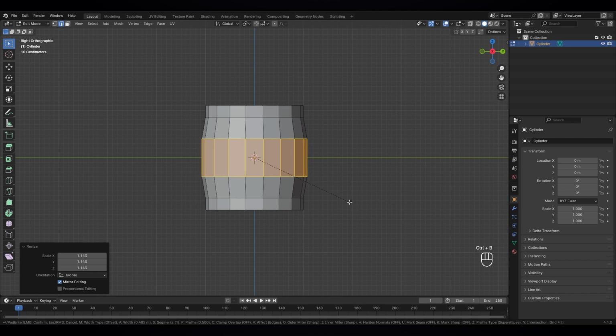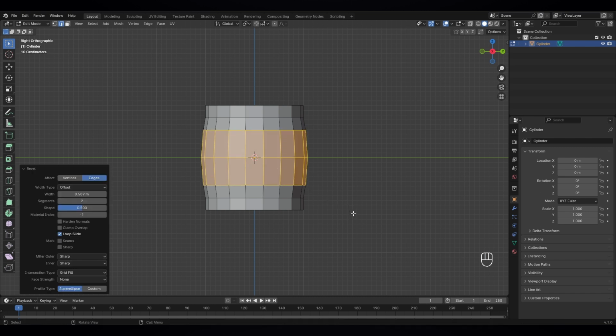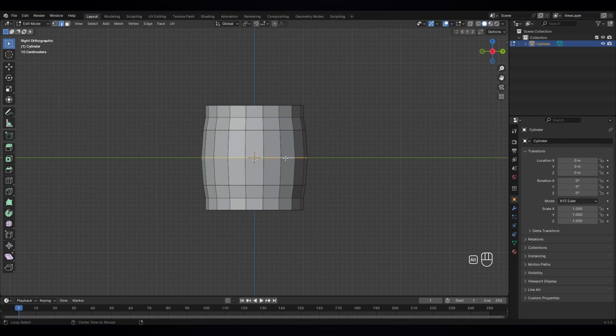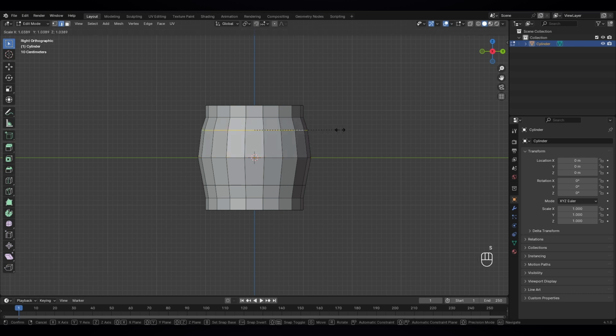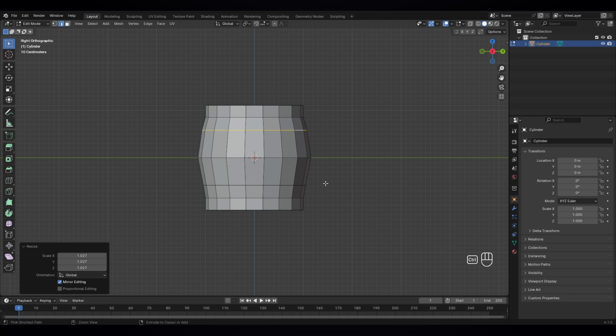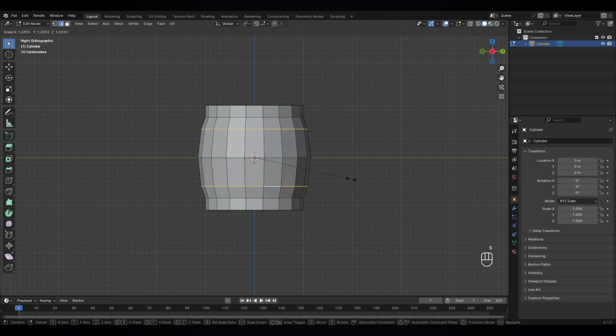Control B and scroll your mouse once so we can get another one here, and select the middle edge and S to scale it a bit, and select the other ones also, scale it. Okay, select both of them and scale it.